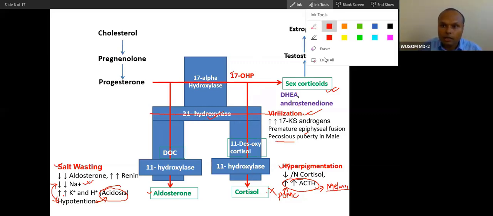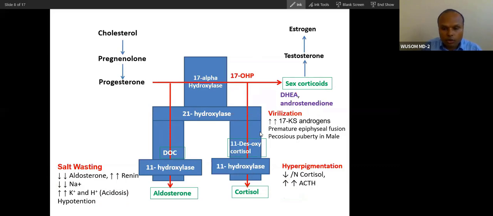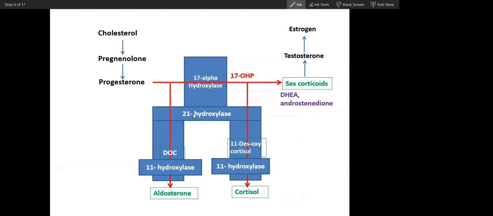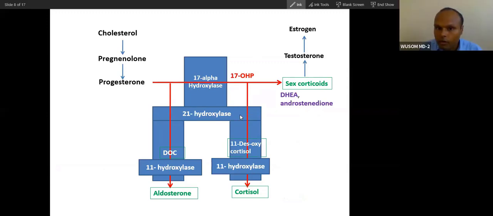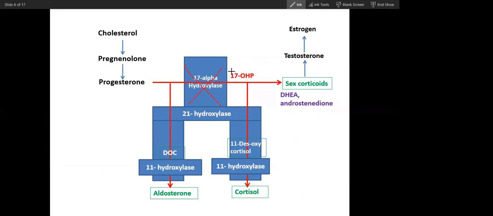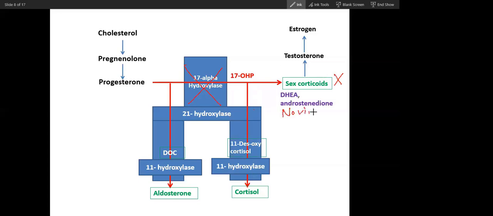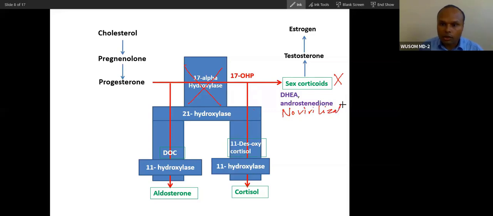If you remember this picture, you will remember everything. So did you understand this thing? Now let's see what will happen when 17 hydroxylase is deficient. You have already told him. No sex corticoids. No virilization.